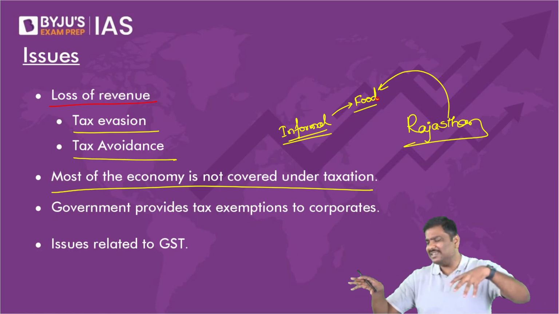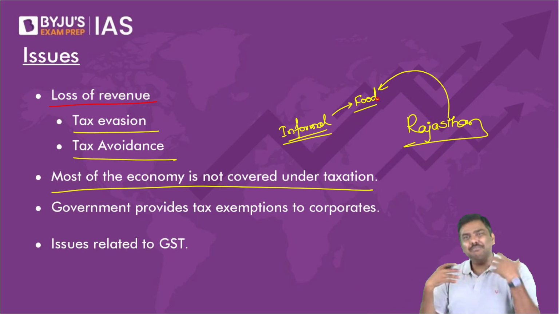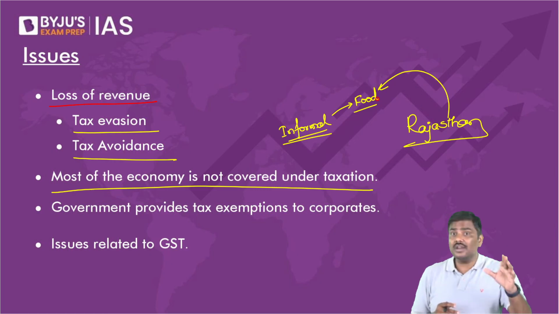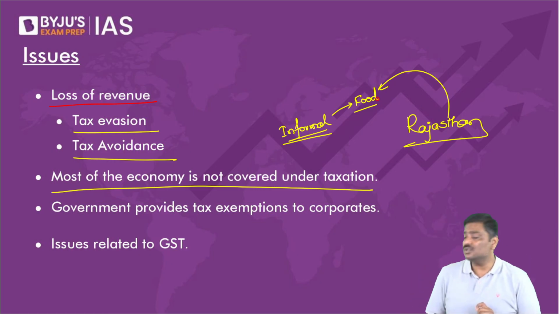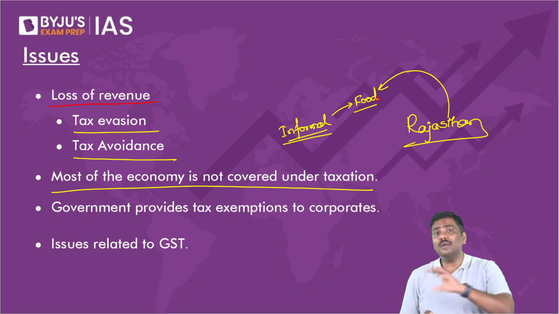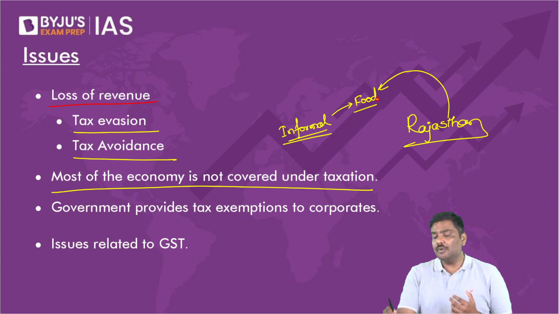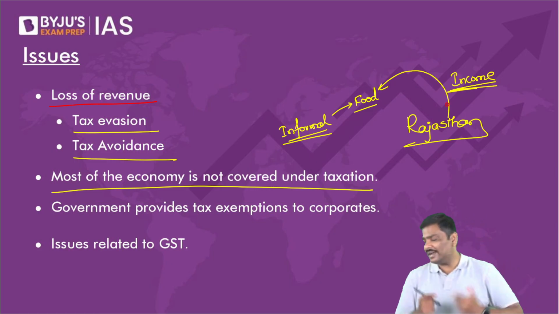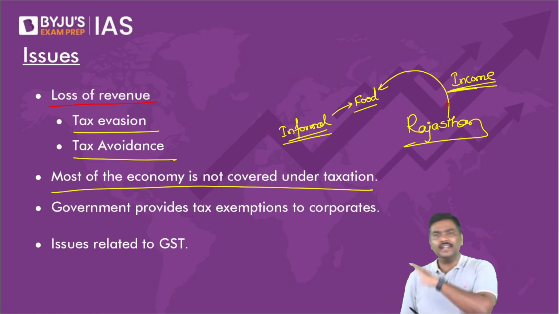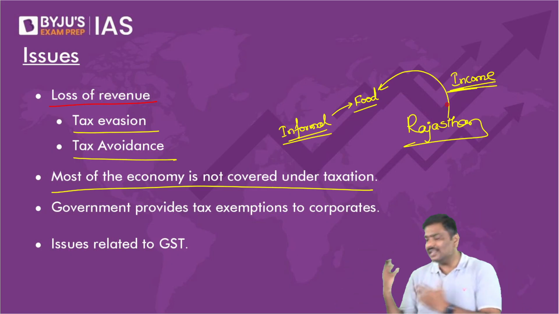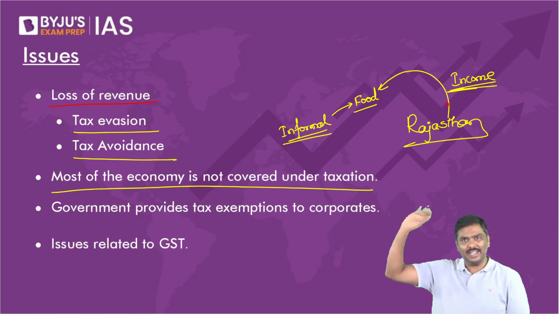But having said so, please understand, you cannot implement these policies overnight. It is very difficult to implement these policies overnight. I'm not talking about gig workers. Some of you are asking, sir, is it about gig workers? No. I'm talking about income protection. There is a bill to provide income to these kinds of people in the informal economy. We will discuss that later, don't worry: what is a gig worker, what is a platform worker, etc. We'll discuss that later when I take up employment.